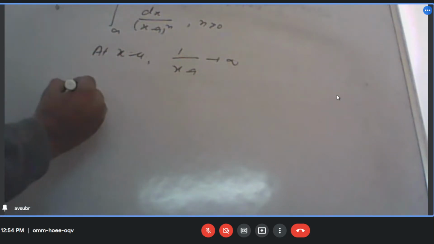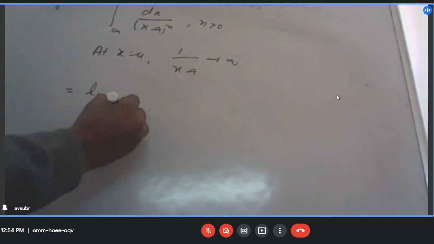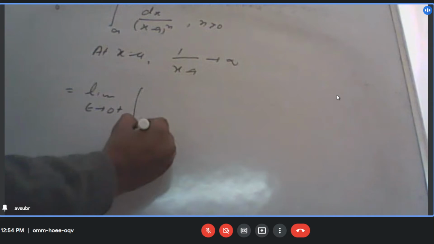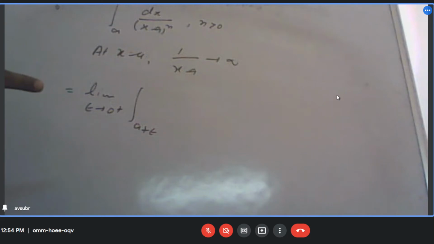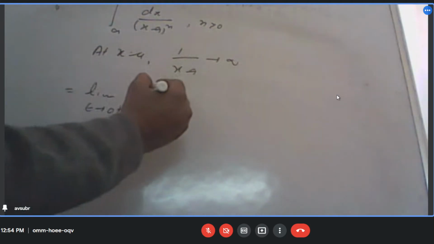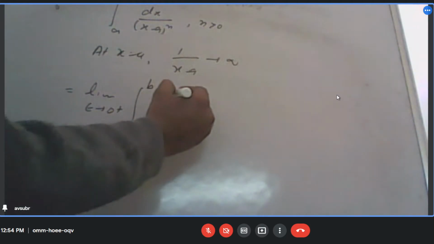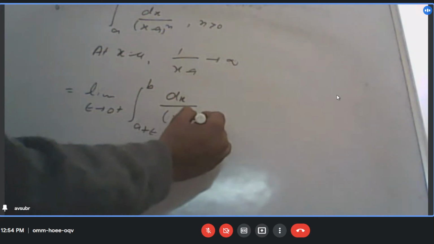So it means to solve this, we know the method. How do we do it? What we do? We will slightly move right from that point. Understood? We will slightly move towards right. When we slightly move towards right, it means we are doing integration from very close to a, but not exactly a. That is the point. Okay. So this is a to b dx by x minus a to the power n.